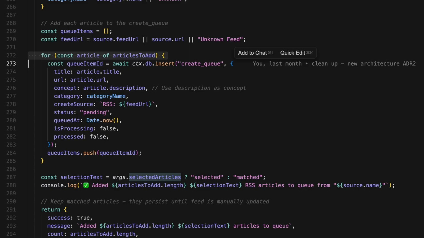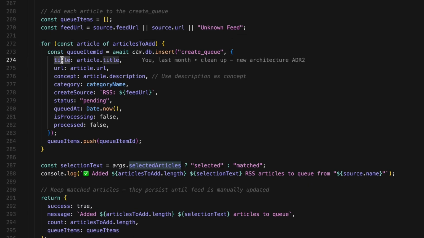Let's break down what we're inserting for each queue item. Title. The article's title straight from the RSS feed. URL. The article's URL where the original story lives. Concept. This is the article's description from the RSS feed. This becomes the concept that the AI will use as context when it processes the article.